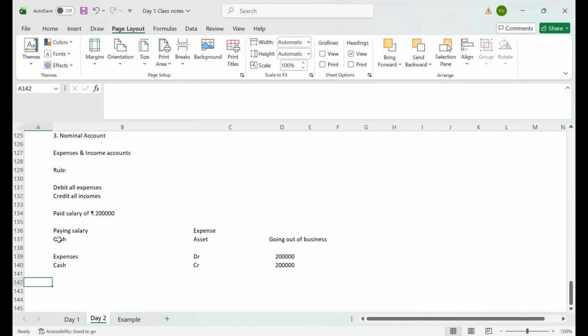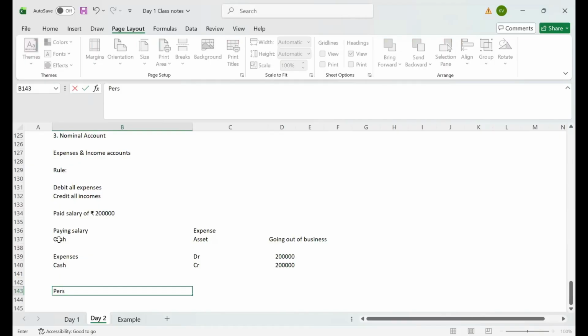Okay, in order to pass general entries, these golden rules are mandatory. These are like our Bhagavad Gita. For accounting, these are the Bhagavad Gita. Without golden rules, we cannot do accounting. These are the basis. Whenever we are posting journal entries in our books, we must have this knowledge first. Based on this only, what we are debiting and what we are crediting in our books is completely decided. I am telling again, there are three types of golden rules: personal account, real account, and nominal account.